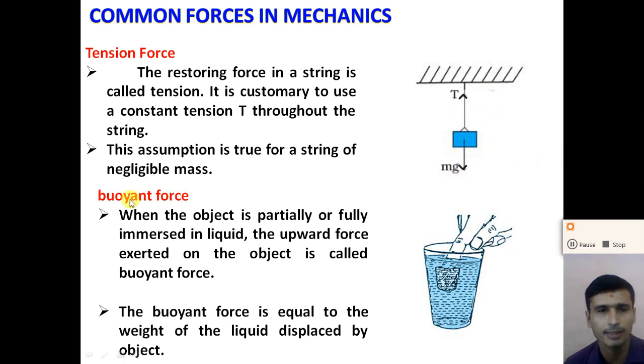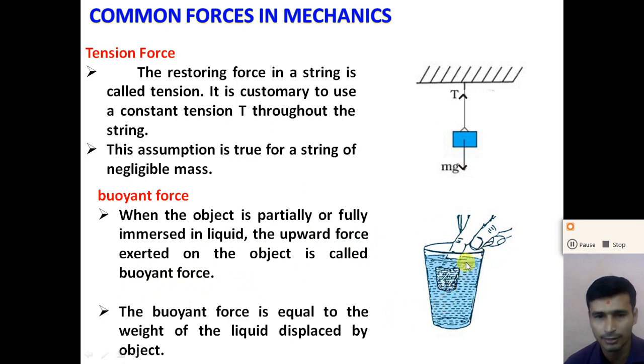Next one is the buoyant force. Dear student, according to Archimedes' principle, we know that when an object is partially or fully immersed in a liquid, an upward force is exerted on the object. This upward force is called the buoyant force, and the buoyant force is equal to the weight of the liquid displaced by the object, right?